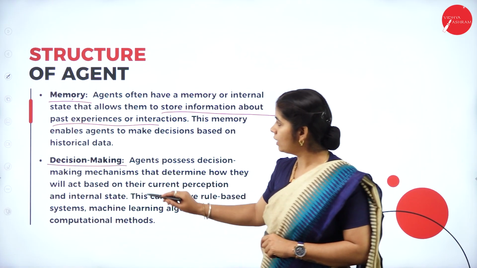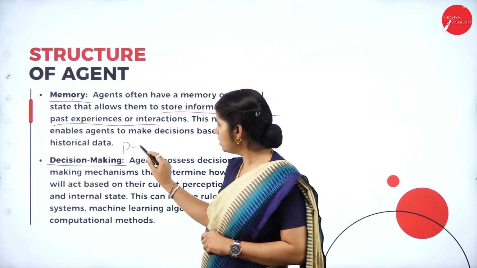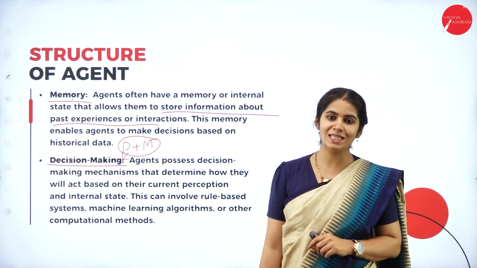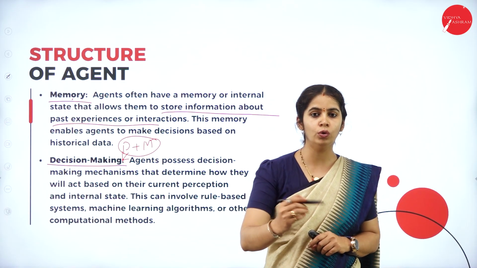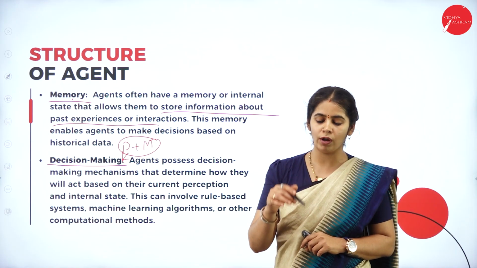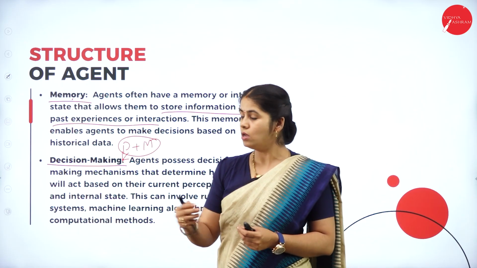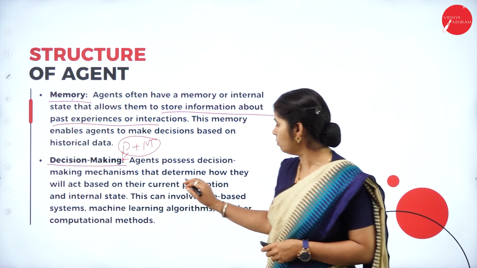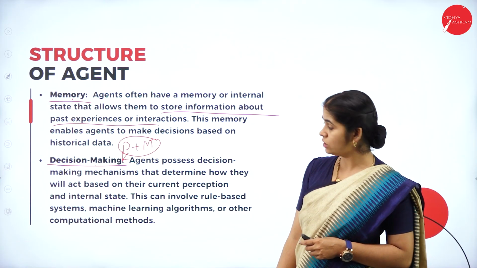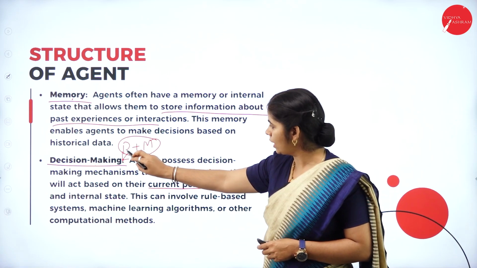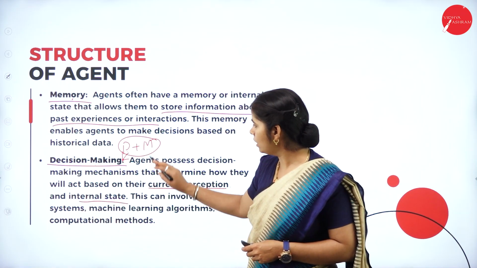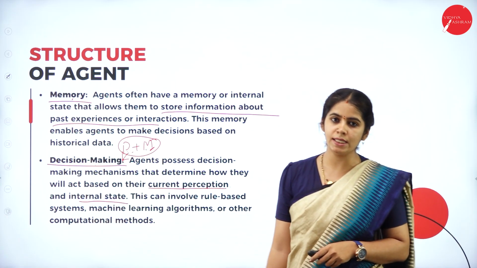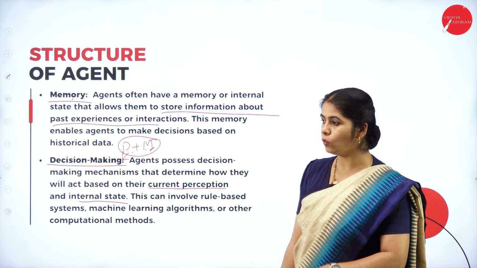Then decision making. Once we have perception plus memory, depending on these two aspects the agent is going to make a decision. What do I have to do? If this is my scenario, for this scenario I have to react. That is what decision making tells. Agents possess a decision-making mechanism that determines how they will act based on their current perception and the internal state. Internal state is nothing but the memory. Based on these two factors, the agent decides whether to act or not to act.